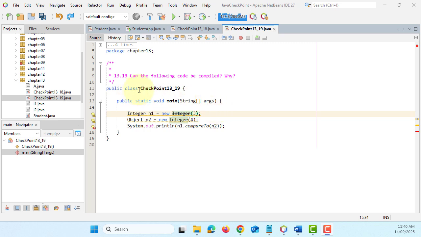Okay, checkpoint 13.19. Can the following code be compiled? Why? Okay, look at the coding. This is actually all coding style.